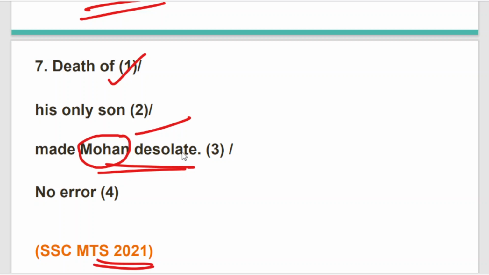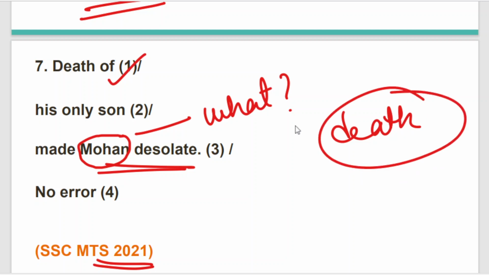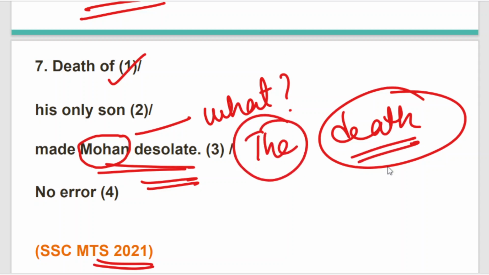Now coming to this sentence. Death of his only son made Mohan desolate. Now, what made Mohan desolate? Death. So, this is a reason. The reason behind Mohan's desolation is specified. Hence, we can use definite article the before death because it is a reason.